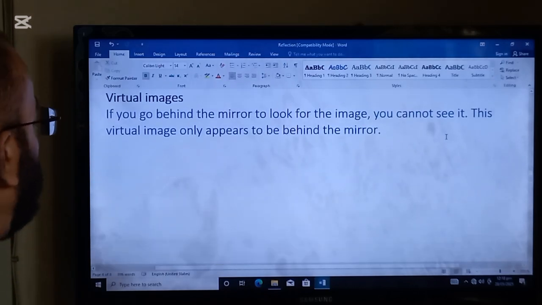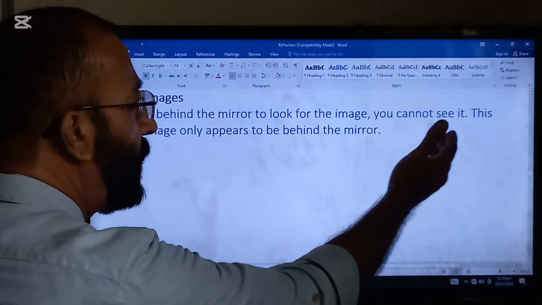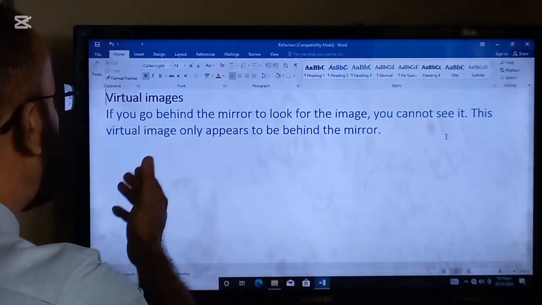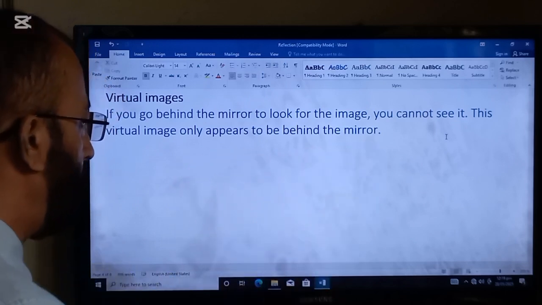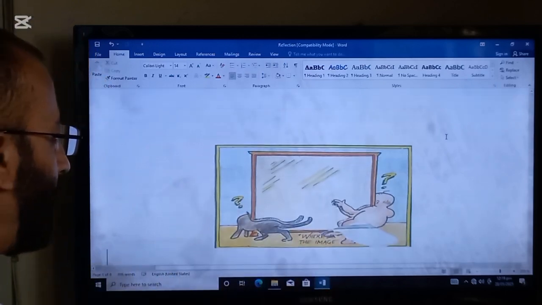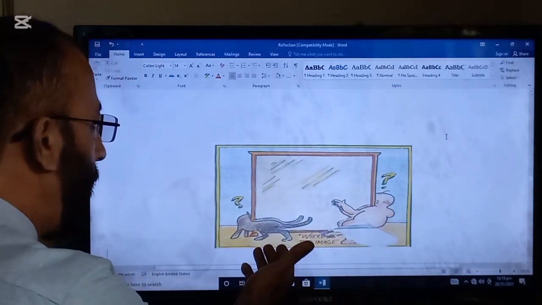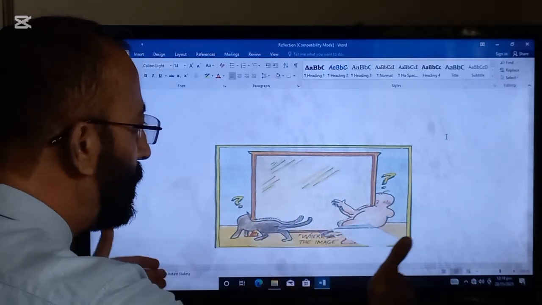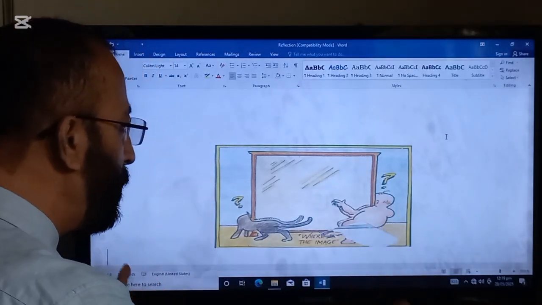Virtual images. If you go behind the mirror to look for the image, you cannot see it. This virtual image only appears to be behind the mirror. So, as in this case, a small child and a cat are trying to go behind the mirror to see their image, but there is no image.